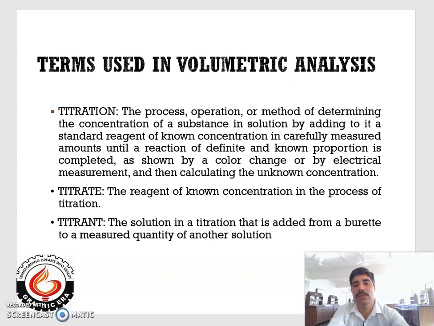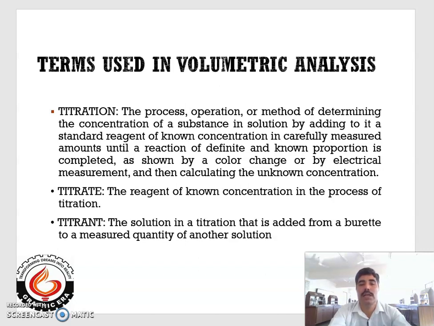Now we talk about the terms which are used in the volumetric analysis. First is titration. Titration is a volumetric analysis. In this, a known volume of a solution is added very slowly to another solution of other substances till the reaction is completed, and the completion of the reaction is indicated by certain substances known as indicator. This process is called titration.